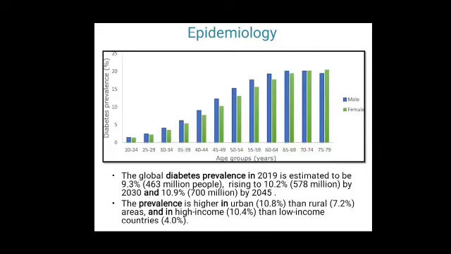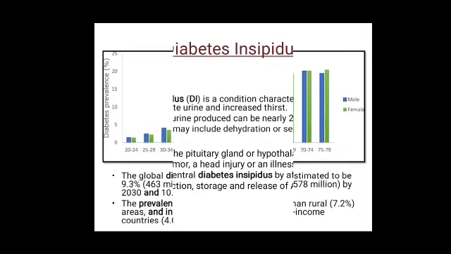Epidemiology: epidemiology is the study and analysis of the distribution, patterns, and determinants of health and disease condition in defined population. The global diabetes prevalence in 2019 is estimated to be 9.3%, rising to 10.2% by 2030 and 10.9% by 2045. The prevalence is higher in urban than rural areas and in high income than low income countries. This graph shows the diabetes prevalence in age groups.